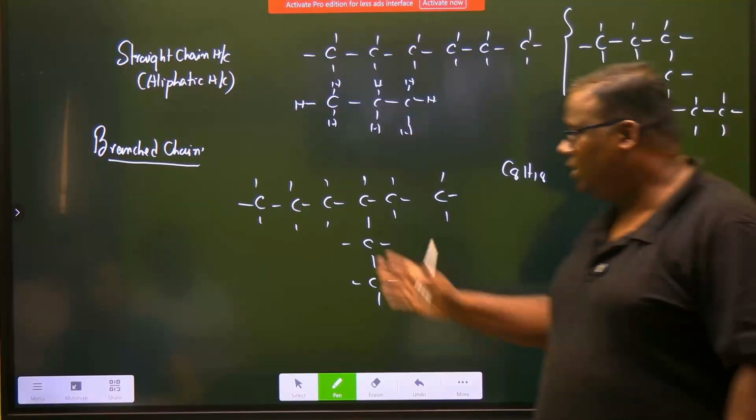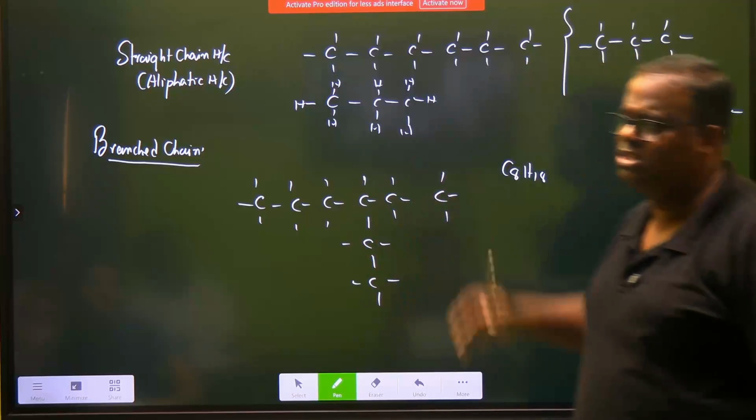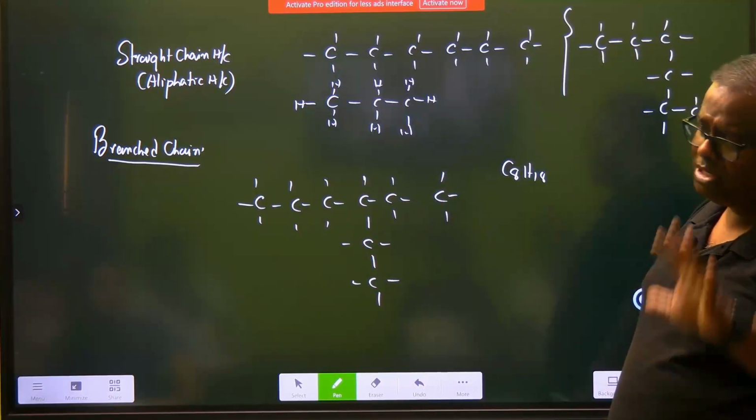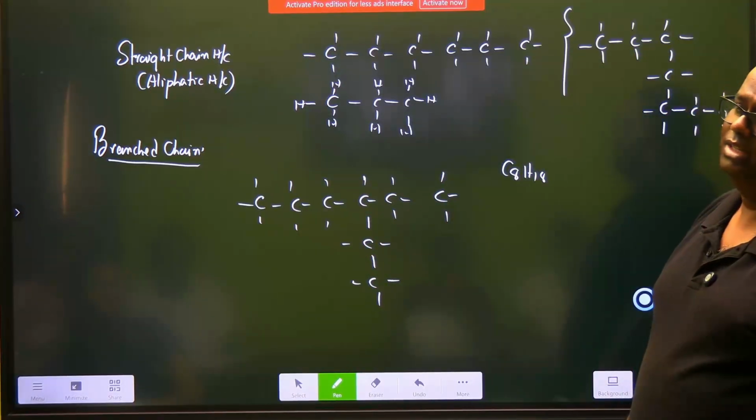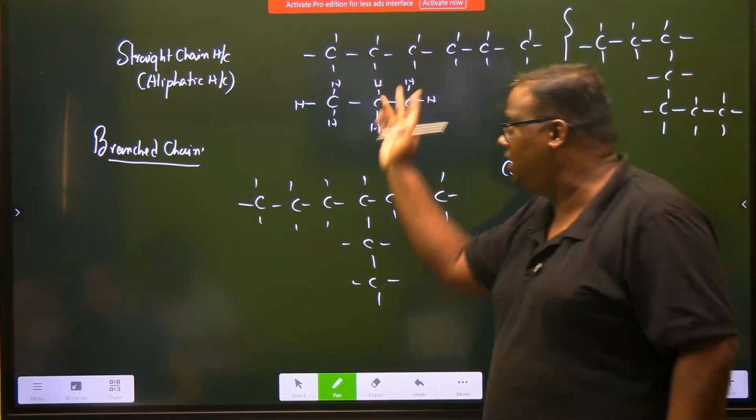Right? Now, at least they are same class. This is also hydrocarbon, that is also hydrocarbon. Later you will see same molecular formula. Somebody is a ketone, somebody is a aldehyde. So your structure should be very important. You have to understand this mathematics.